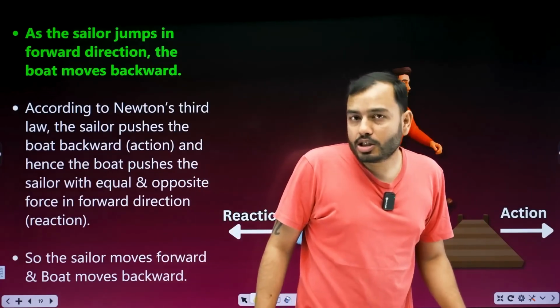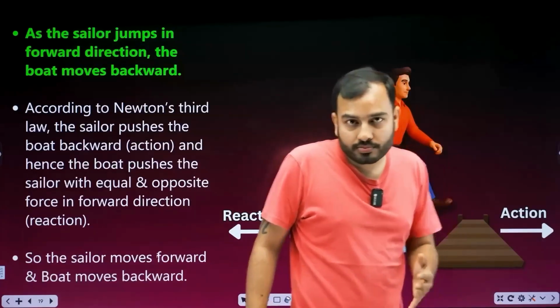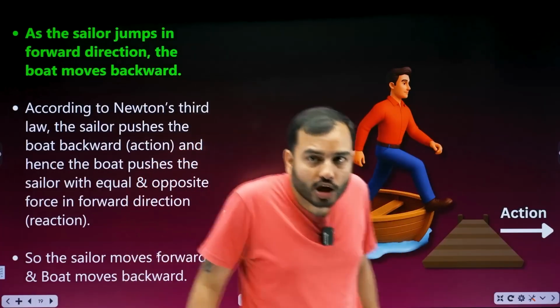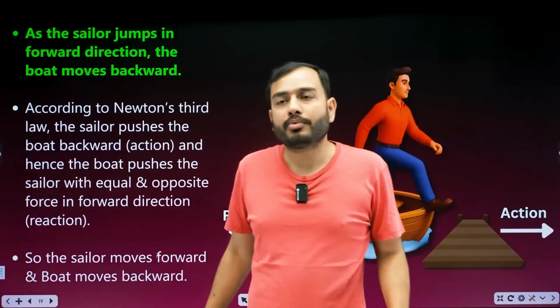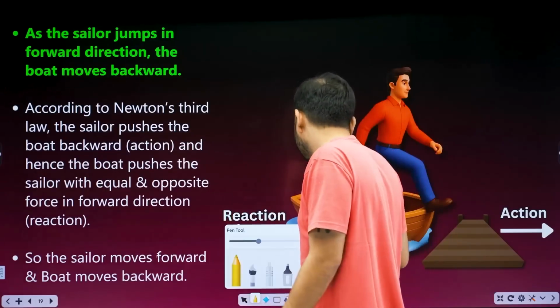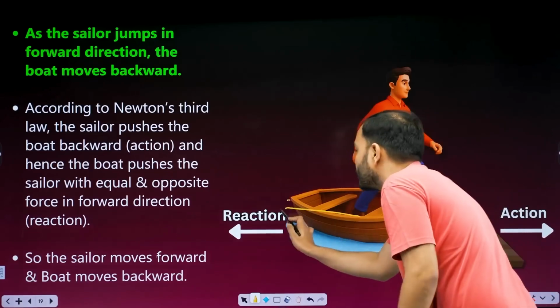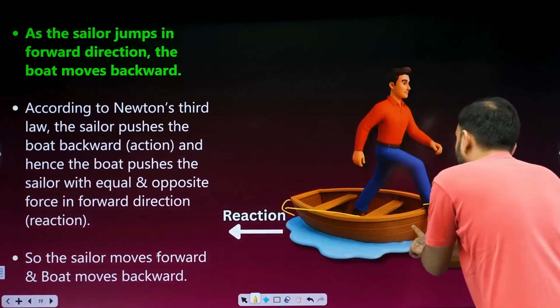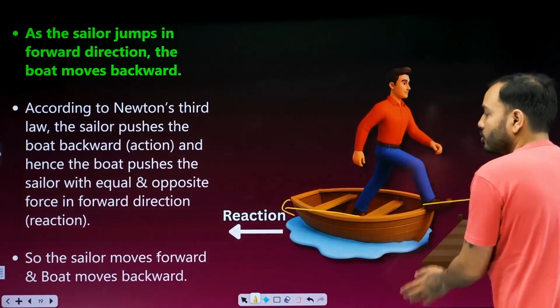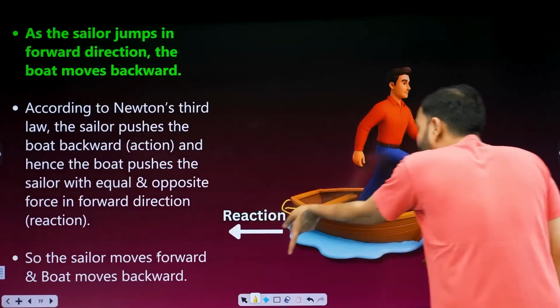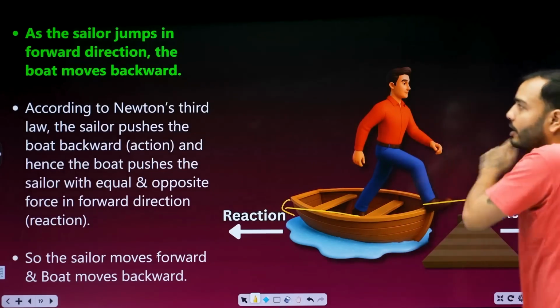Now, what is this? When you get out of the boat at the shore, what happens? The boat goes backwards. What is this? Newton's third law. Very simple. When you get out of a boat, you push it backwards and the boat pushes you forward. That's it. So you push the boat backward and the boat goes backwards. When you push the boat backwards, it pushes you forward and you go ahead of it.